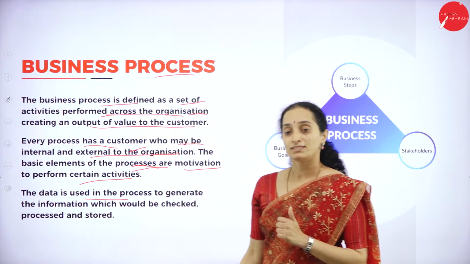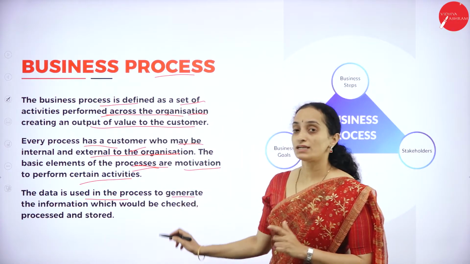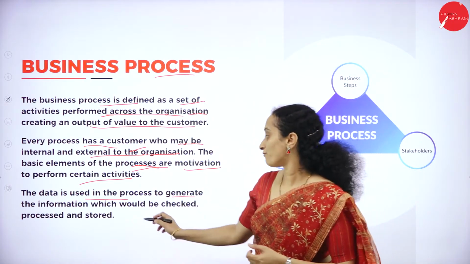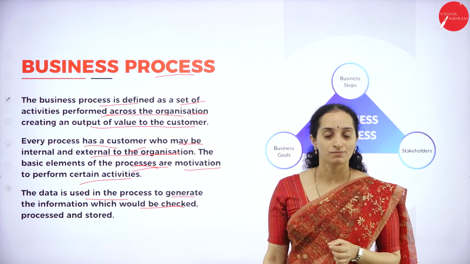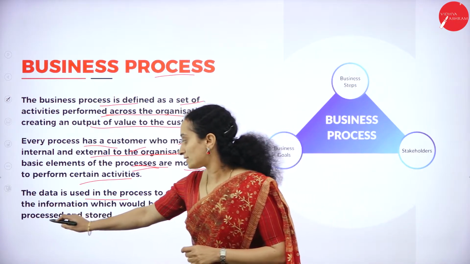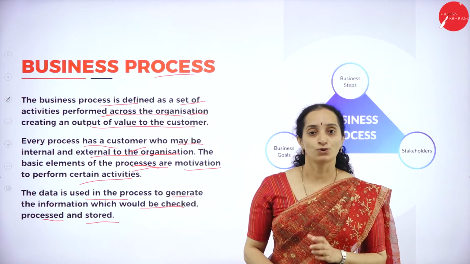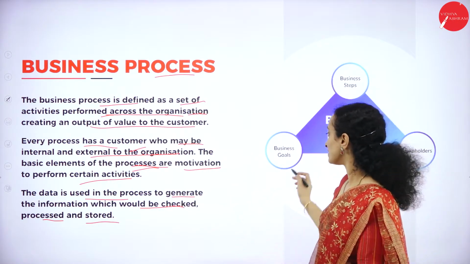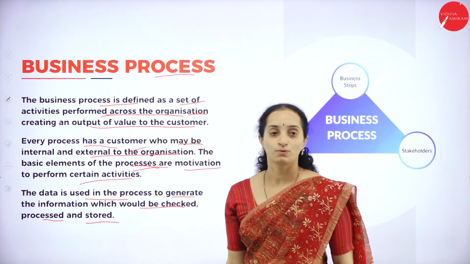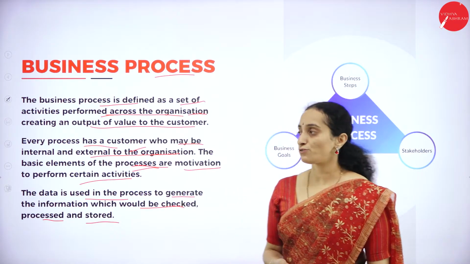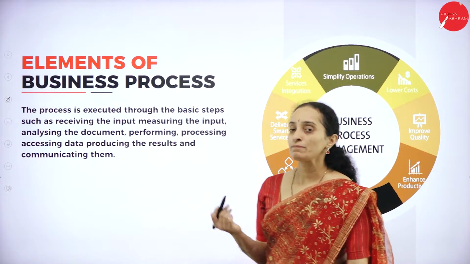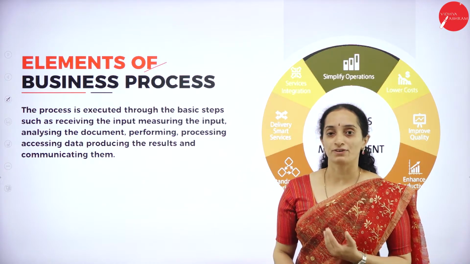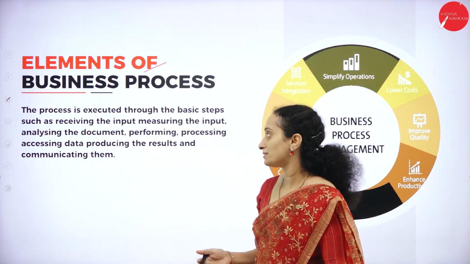The data which is used in the process generates the information. The raw data will be used to generate information which would be checked. You are going to check it, process it, as well as store it for the future processing or future transaction. So you have the business process which helps in expansion of the business. Let's check the elements of the business process. What are the different elements you can have in a business process?